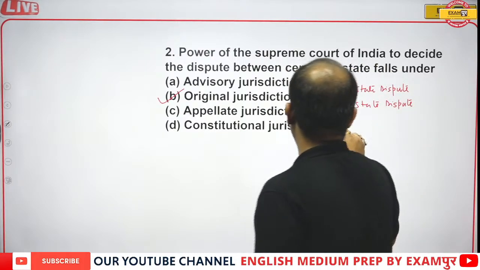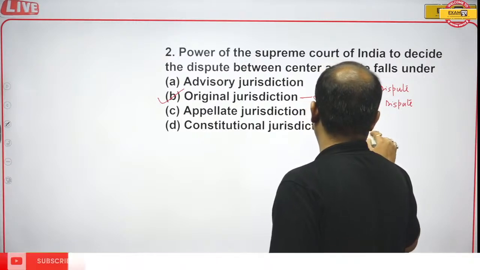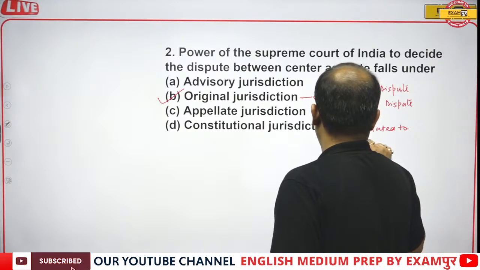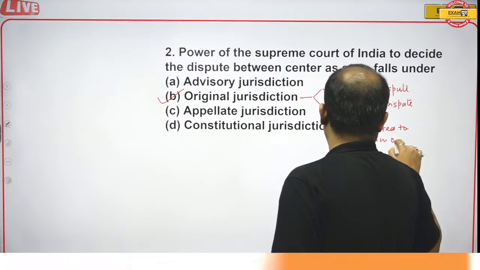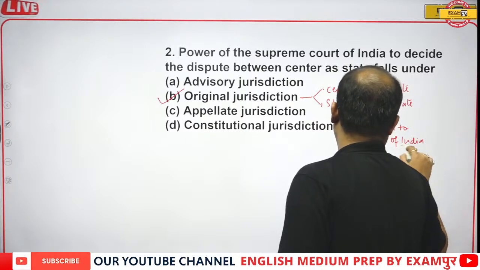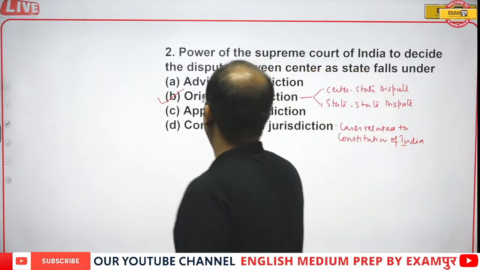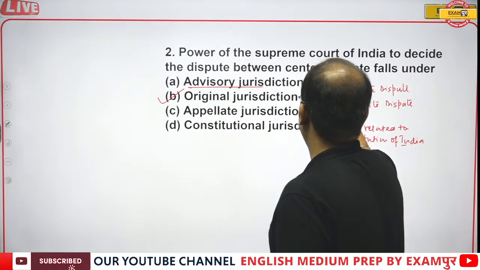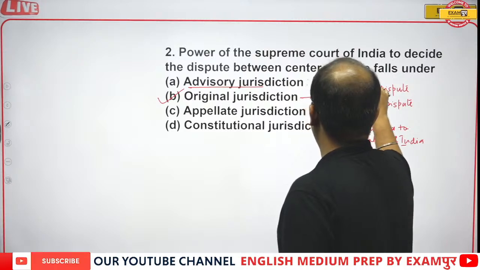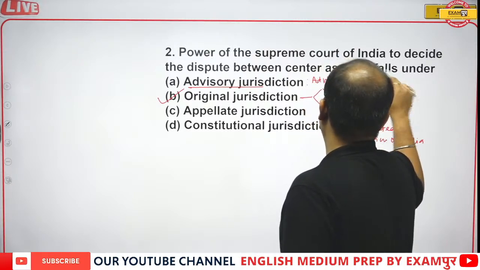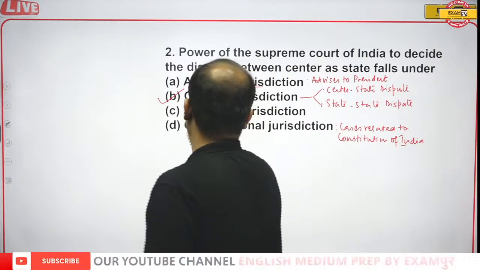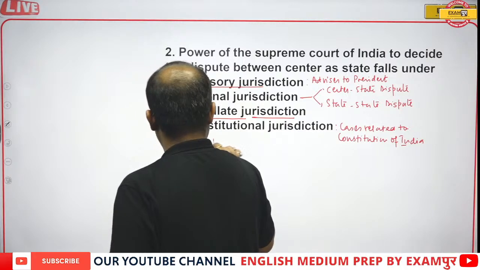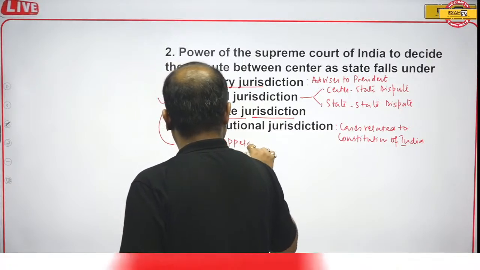and constitutional jurisdiction covers cases related to the Constitution of India. That all comes under the constitutional jurisdiction. Advisory jurisdiction is only advice to the President of India. And appellate is the highest appellate authority